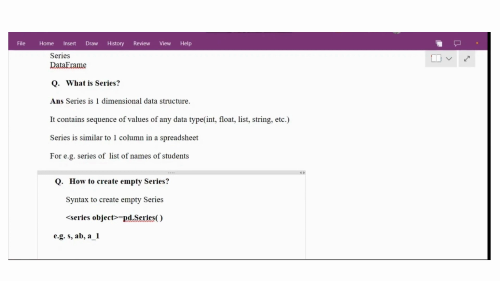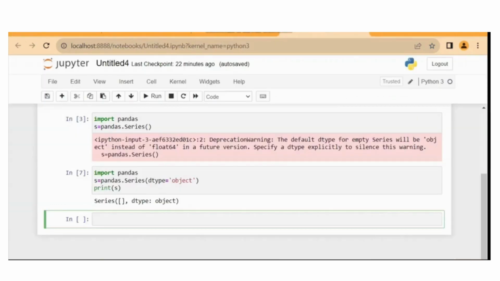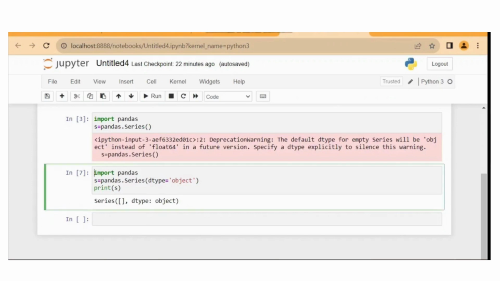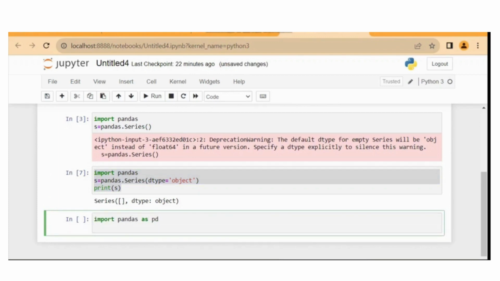So let me show you in Jupyter Notebook. I have written one code for an empty series. Here I will show if you want to write with the help of an alias name. Import pandas as pd. pd is the alias name for pandas.